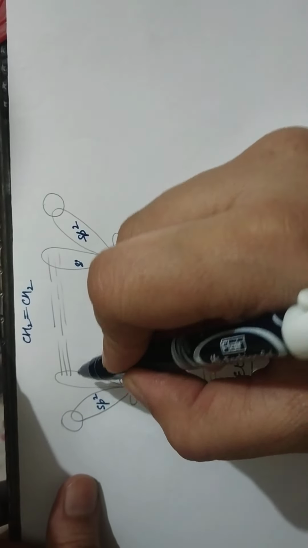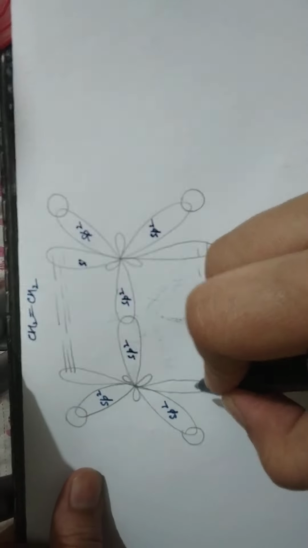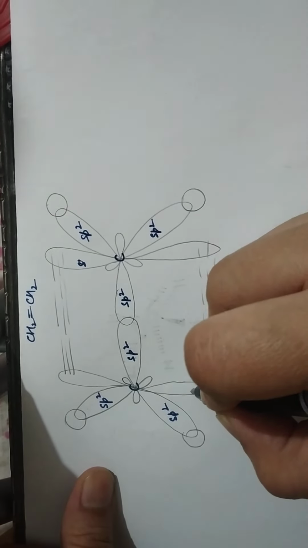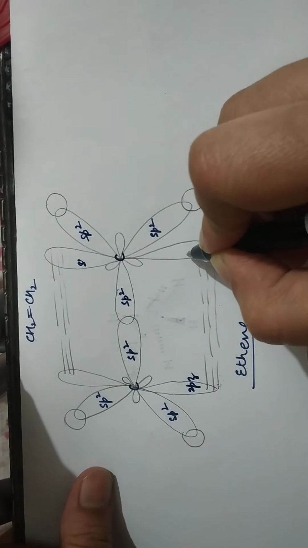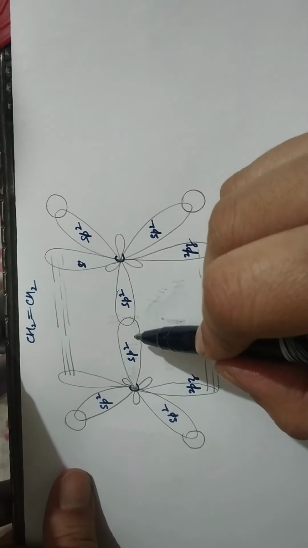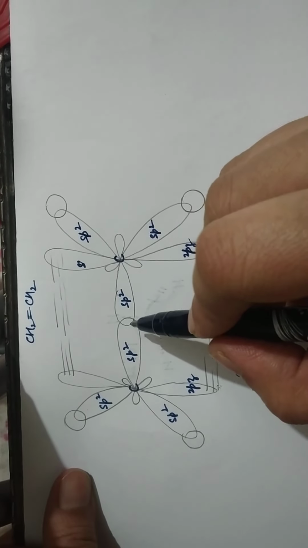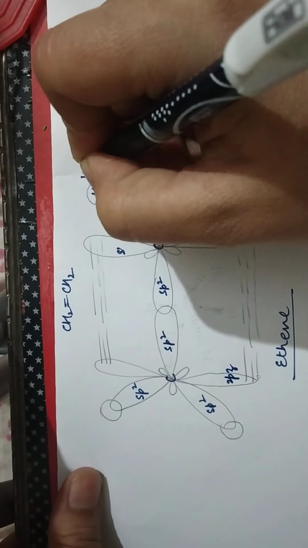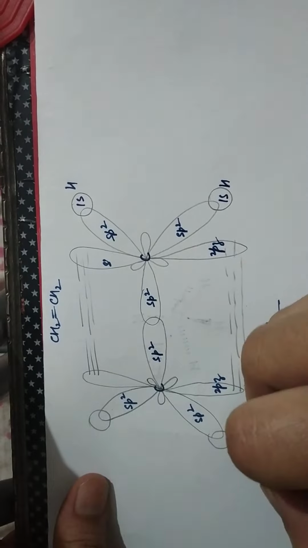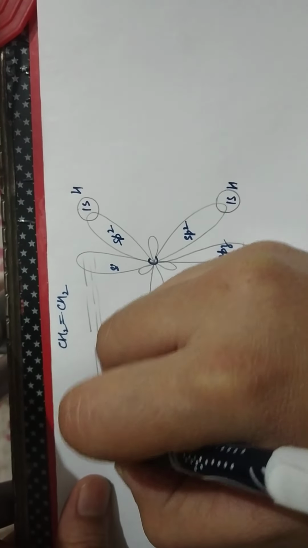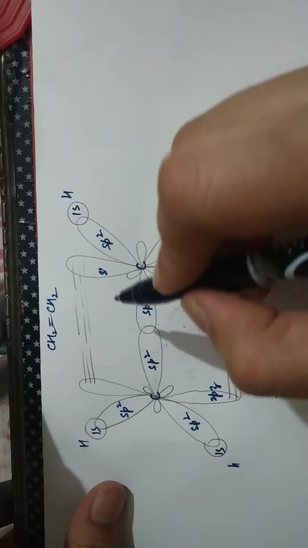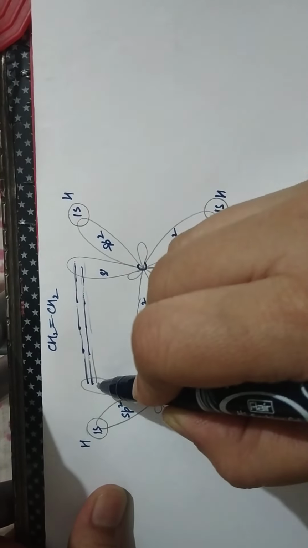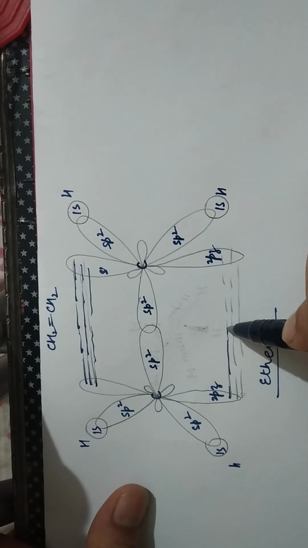There are 2pz orbitals which are empty, present with both the carbon atoms. Just have a look. 2pz. This is also 2pz. Now these sp2 hybrid orbitals are going to have sigma overlaps. Two types of sigma overlaps again. This is 1s of hydrogen, 1s of hydrogen, 1s of another hydrogen. Here you can see I have shown a dotted kind of overlap amongst the 2pz orbitals of both these carbon atoms.